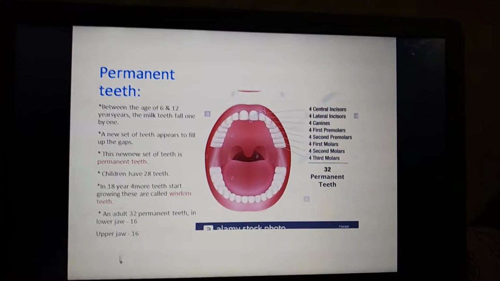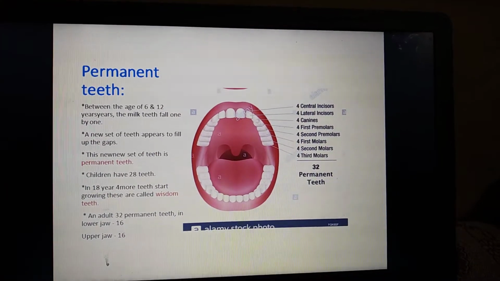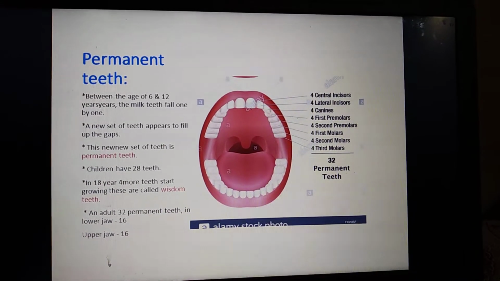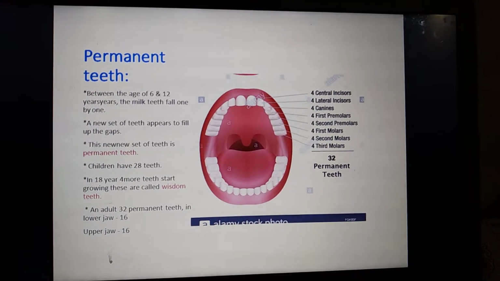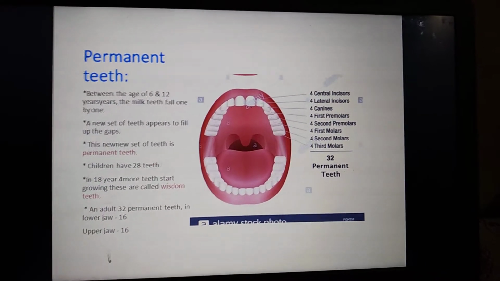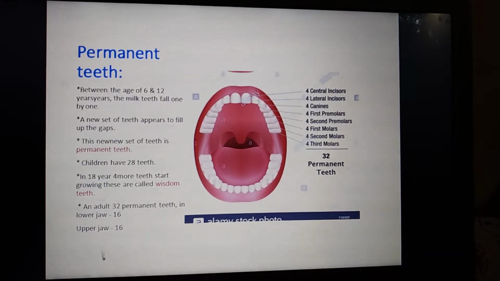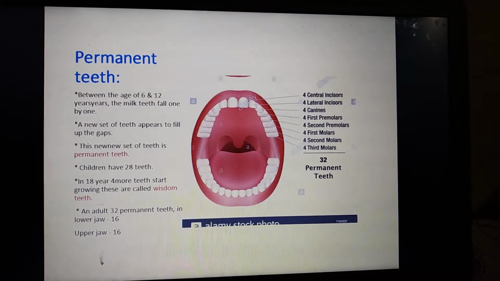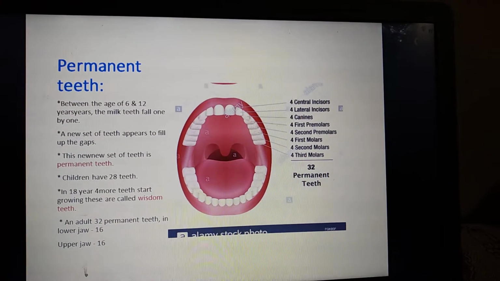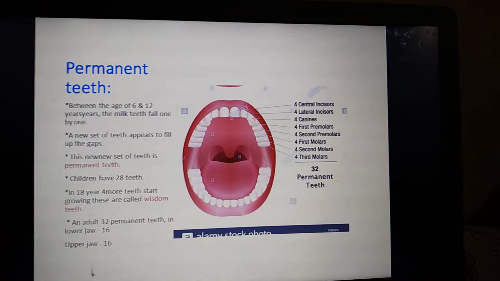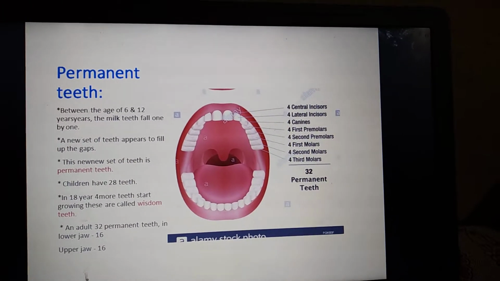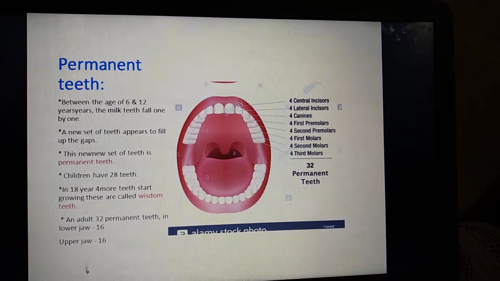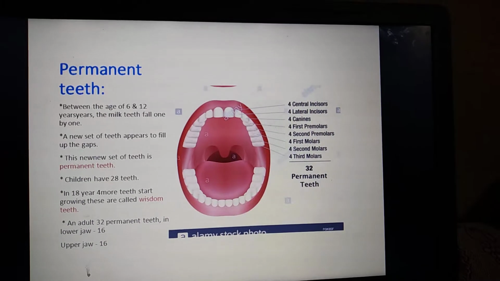And the next one we are going to see is permanent teeth. What is meant by permanent teeth? Once the milk teeth all fall out, the teeth that come after that are permanent. This process happens between the age of 6 to 12 years. All the milk teeth start falling down one by one, and the new permanent teeth start appearing.